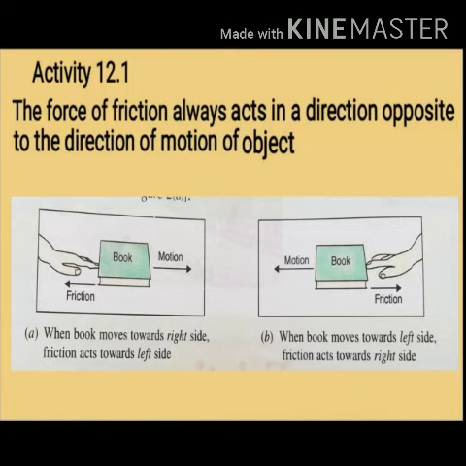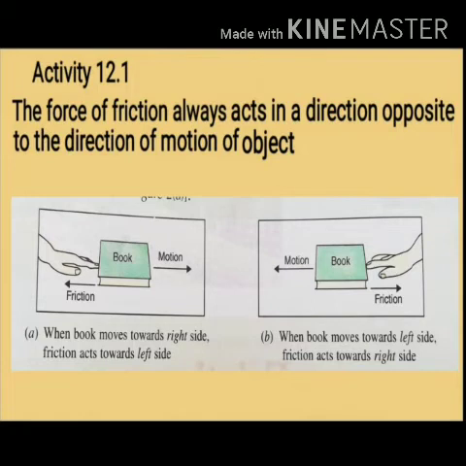So we can say when the object moves in the right side direction, the friction acts towards the left side. Now change the situation: push the book towards the left side, and you will find that the motion of the book is towards the left and then again it stops. So again it is stopping, which means the force of friction is acting on it from the opposite direction, this time towards the right, opposing its motion.